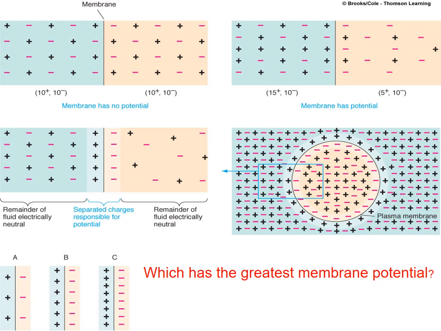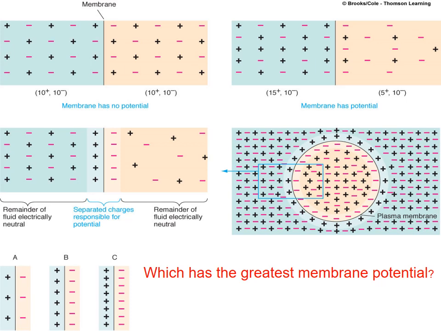So which membrane has the greatest value of membrane potential? It is membrane C, because the more charges are separated, the more ability it has to do work, and the greater the value of membrane potential.